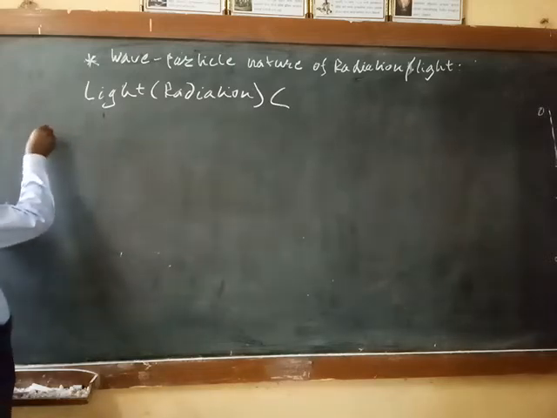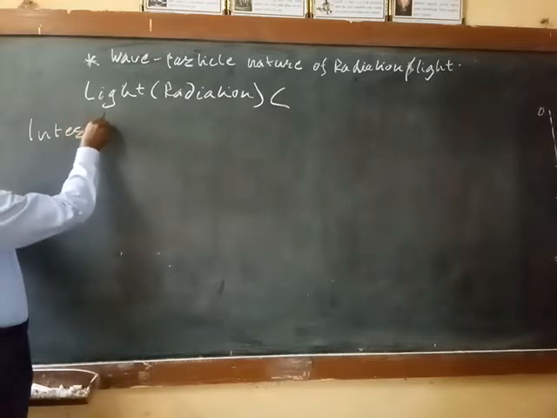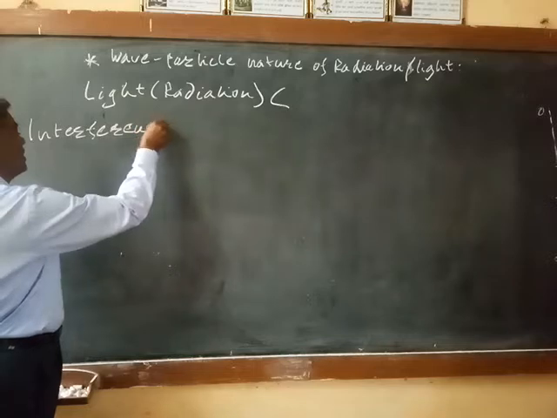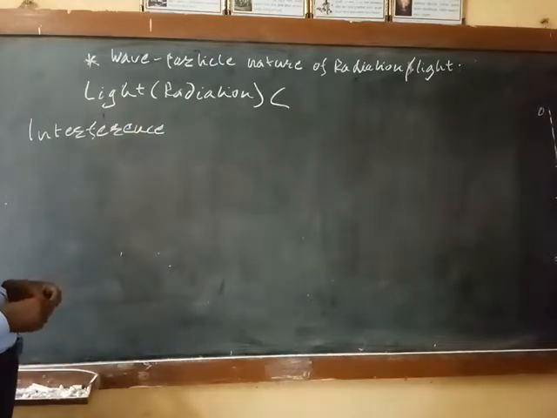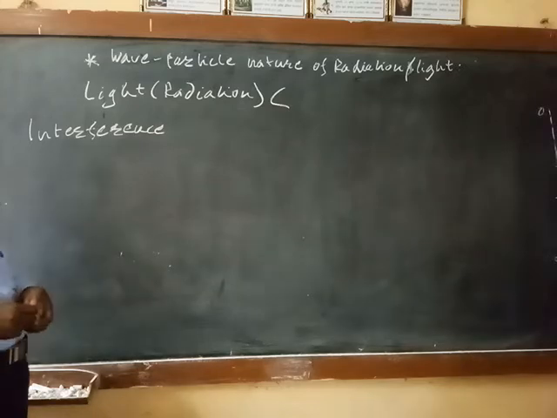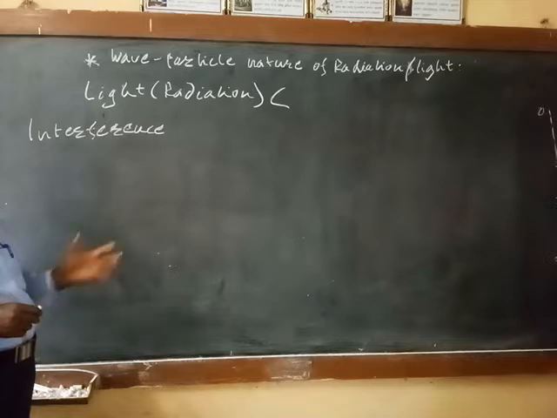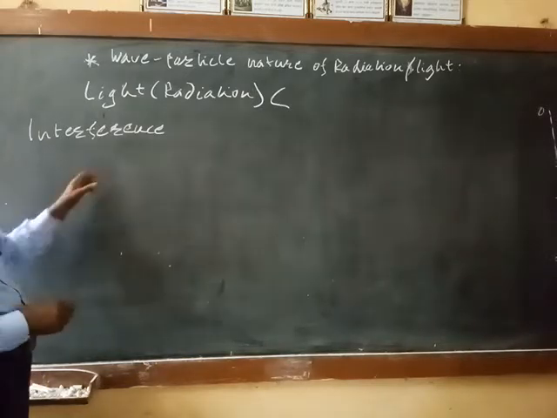The first phenomenon we are going to see is nothing but interference. Interference is the phenomenon of the light in which the cancellation or the enhancement of the amplitude of the two waves arriving at a point is known as the interference.